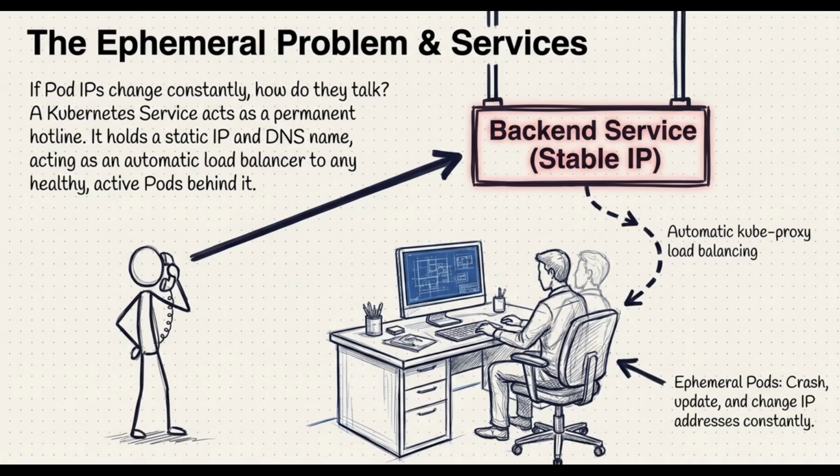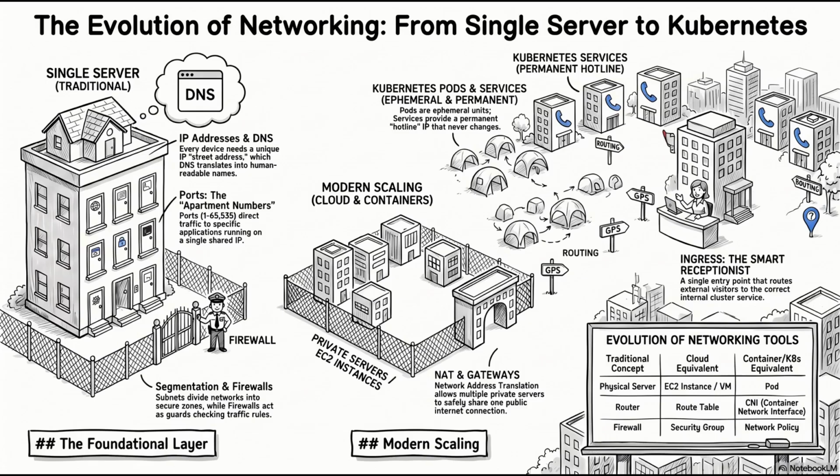A Kubernetes service sits right in front of those pods and provides a permanent stable IP address and DNS name that never changes. It acts as a reliable hotline. The website calls the stable service hotline, and the service seamlessly routes that call to whichever database pod happens to be alive and healthy in the background. It's totally seamless.